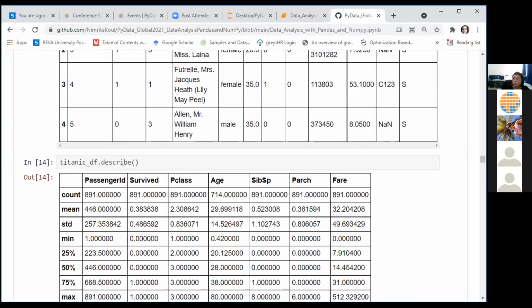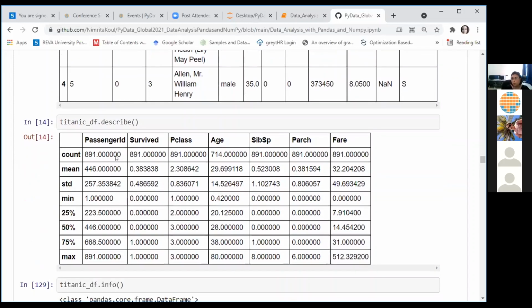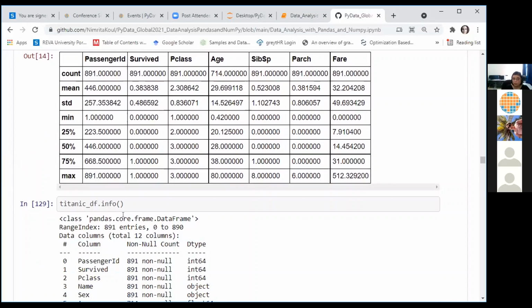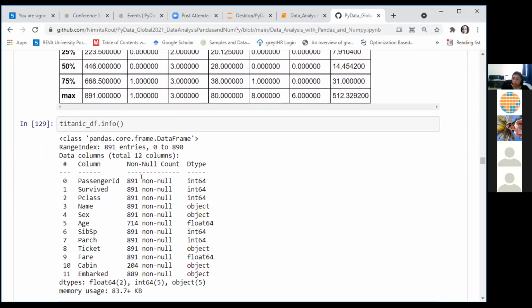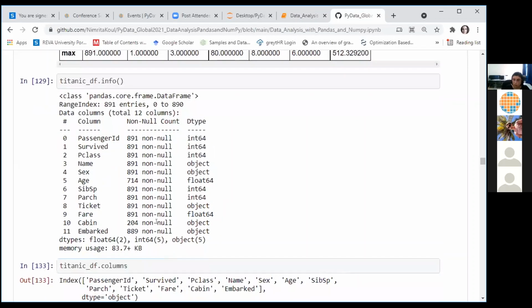You can also use descriptive functions called describe and info for looking at the statistical properties of each of the columns in your data frame. The properties that I can see by using describe are count, the number of values in each column, the mean of values in each column, standard deviation, minimum value, first quartile, second quartile, third quartile, and so on. The info function shows you for each column the number of non-null values and the data type of values.